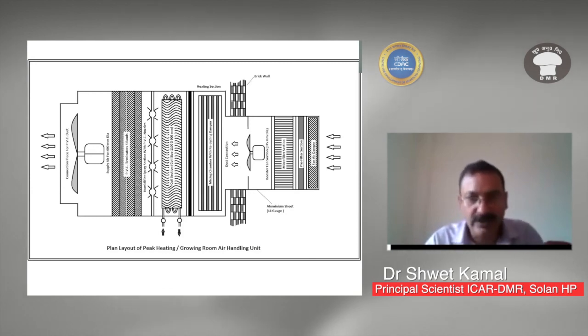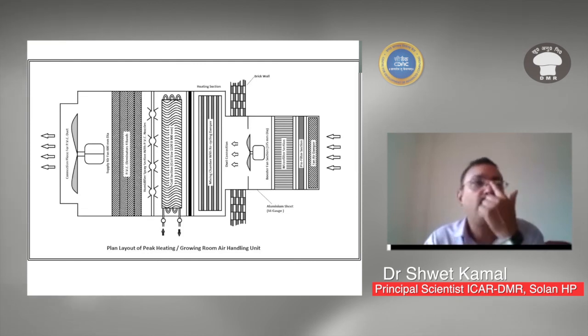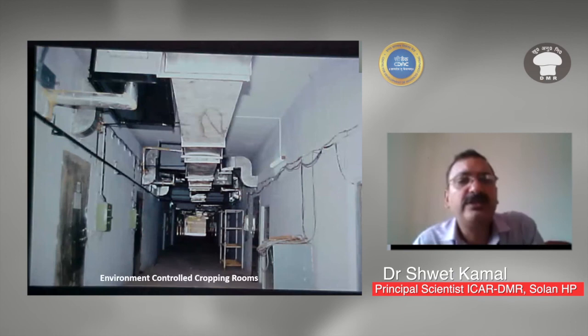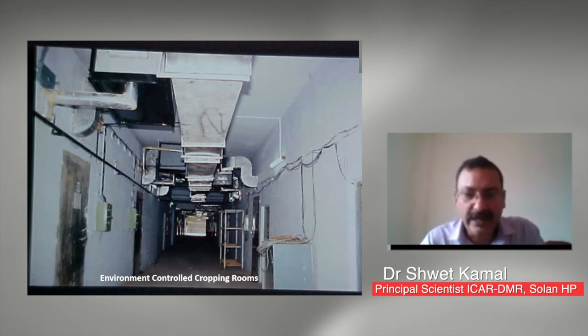But if you have a number of rooms like 12, 15, 18, 20, then you have to go for a centralized chilling plant and centralized heating plant, so that the cost can be saved. This is a centralized unit of heating section, cooling section, controller, and AHUs fitted at DMR Solan.